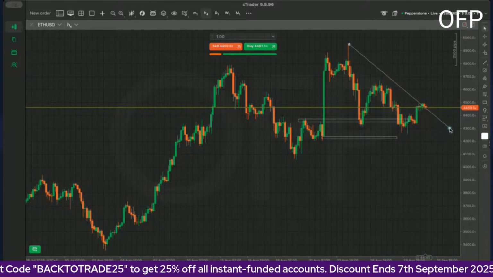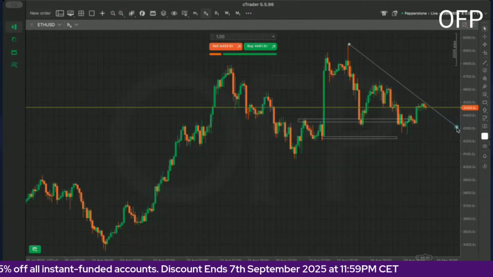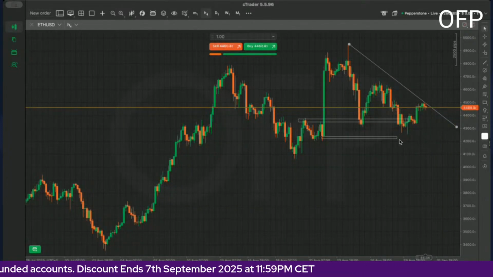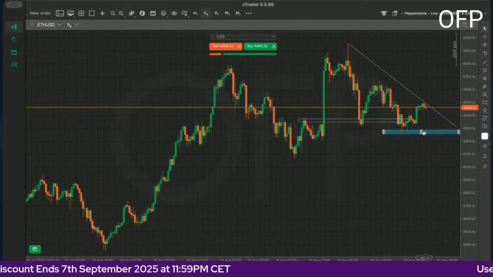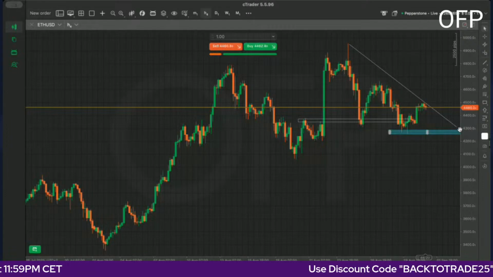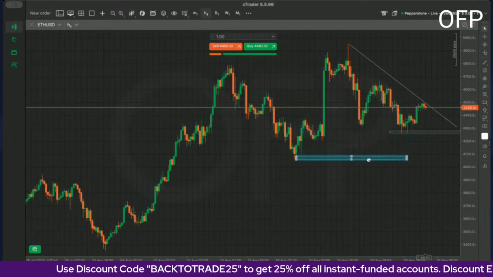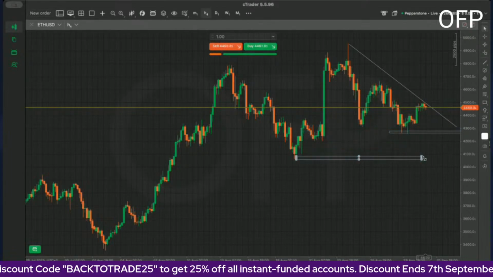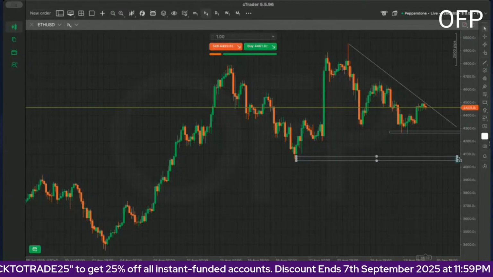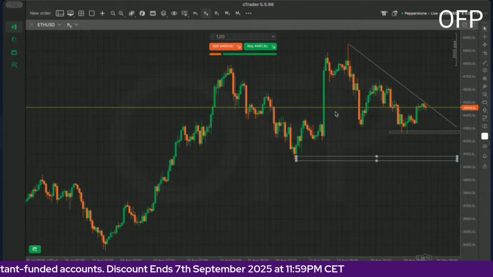So I do think the same scenario will happen with Ethereum, where we might actually be bouncing off here and then pushing all the way down. So for the remainder of the week, I do think we might be making a new low right here, probably touching 4,280. So that's where I do think we could be coming down to. Then lastly, if we do have much momentum, we could even be touching the 4,100 level. So let's keep an eye watch on Ethereum in regards to this.